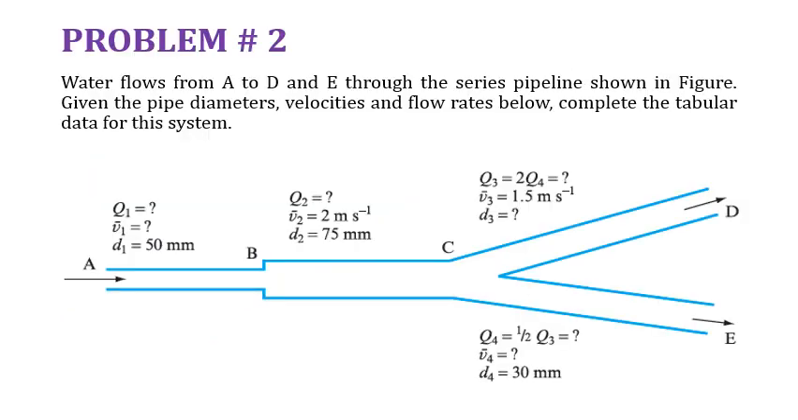Let's solve the second numerical. Water flows from A to D and E through a series pipeline shown in the figure. Given the pipe diameter, velocities and flow rate below, complete the tabular data. So for the first pipe, AB pipe, the diameter is known, it is 50 millimeter. Velocity and discharge are not known, but the whole discharge enters into a larger diameter pipe BC, whose velocity and diameter are known, 2 meter per second and 75 millimeter. We have to find out the discharge.